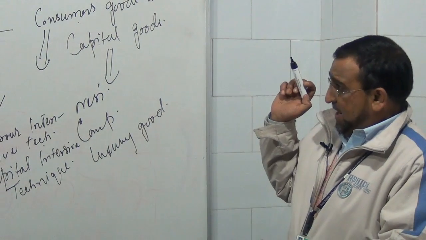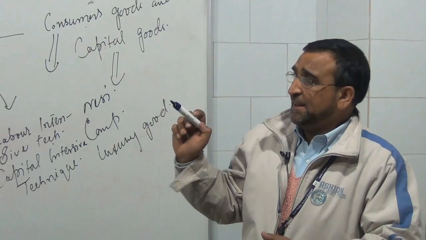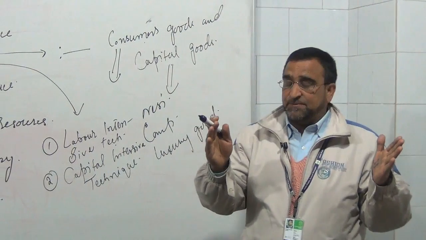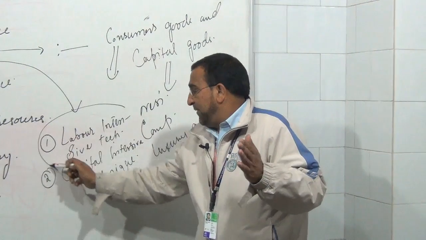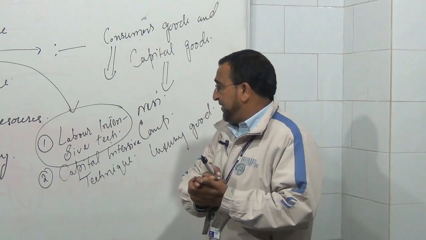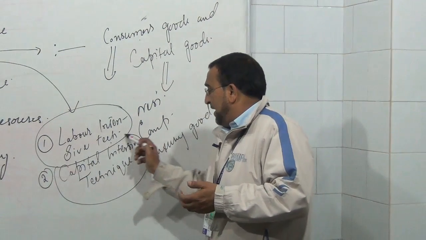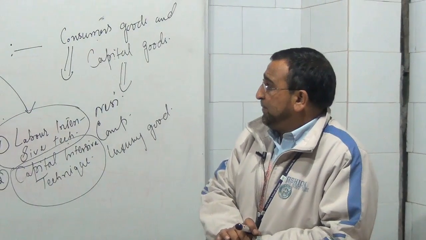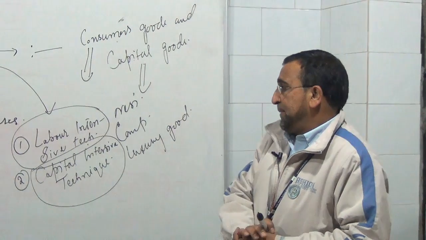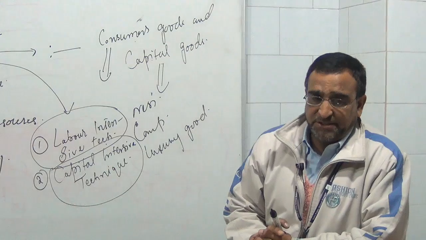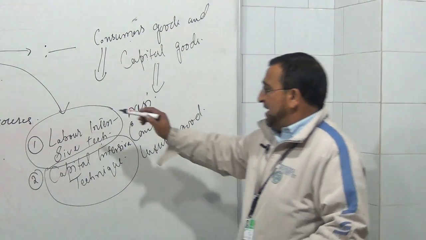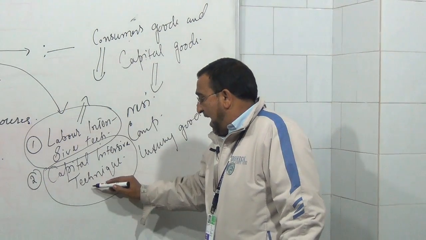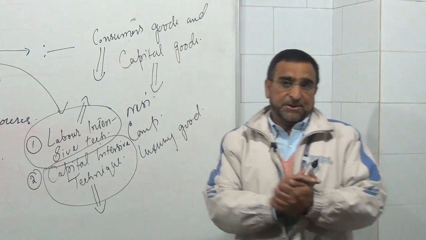Now, if we have a free market economy, then the price mechanism will decide whether we are going to utilize labor intensive technique or capital intensive technique. But if it is a central planning economy or a socialist economy, then the central planning authority has to decide whether we are going to produce goods and services with the help of labor intensive technique or with the help of capital intensive technique.